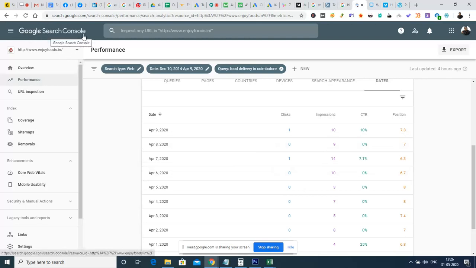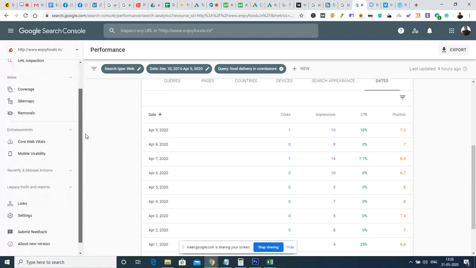So Google Search Console is primarily used for multiple purposes. One is that we can submit our site. Suppose, for example, we have created a new website, and this new website has to be submitted to Google Search, I mean Google Search Console. The best option is to submit the sitemap and to submit the URL through this Google Search Console.